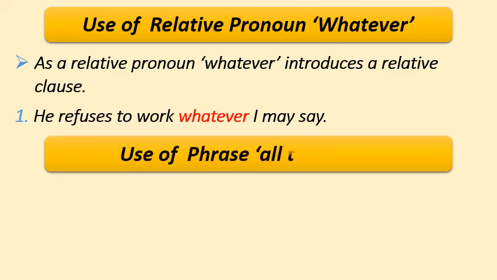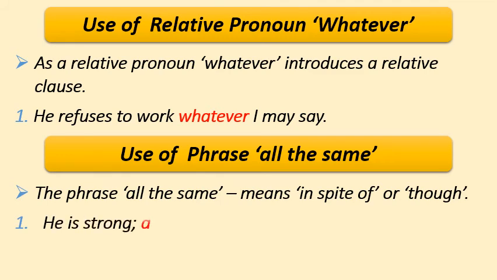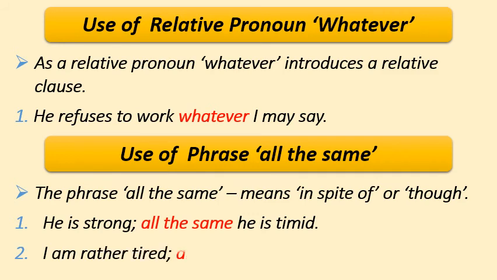Now let us see the use of phrase all the same. The phrase all the same means in spite of or though. For example, he is strong, all the same he is timid. So this sentence can be written like this: though he is strong, he is timid. Another example, I am rather tired, all the same I shall go. The same sentence can be written like this: though I am tired, I shall go. So the meaning of all the same is though, in spite of something happen.